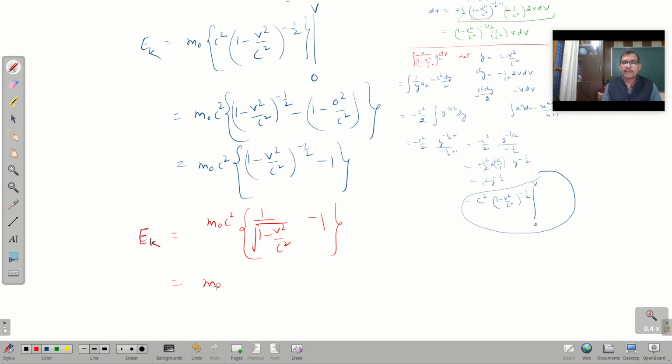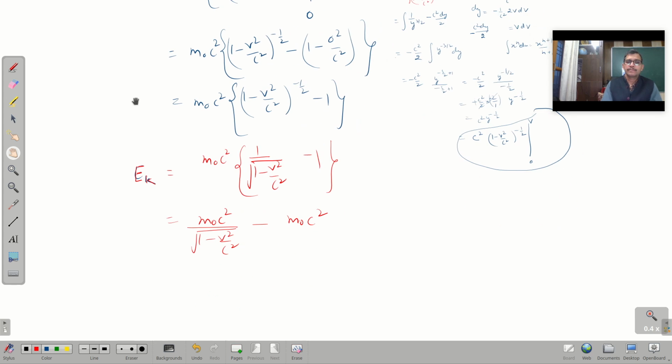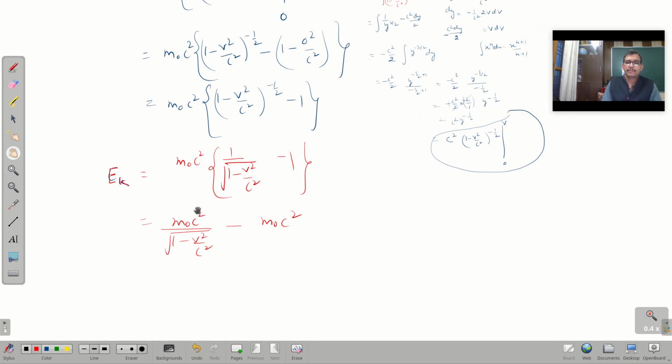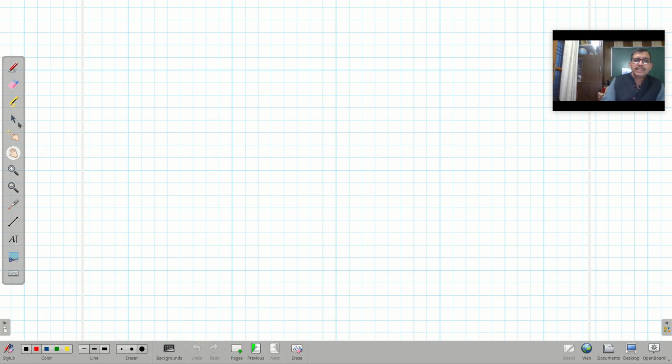So it is m naught c square over the square root of 1 minus v square over c square, minus m naught c square. So what is the value of ek which we are getting here? So ek is equal to m naught c square over the square root of 1 minus v square over c square, minus m naught c square.